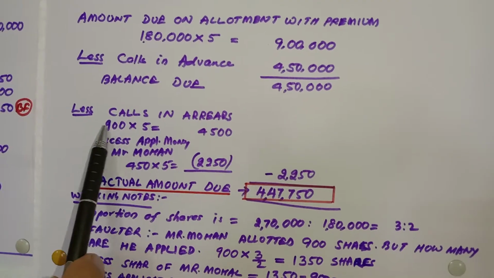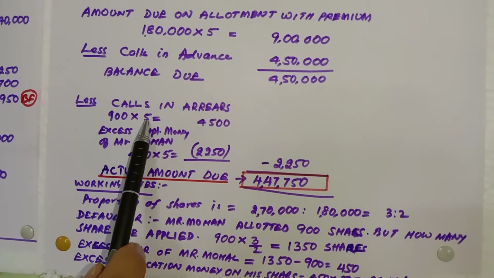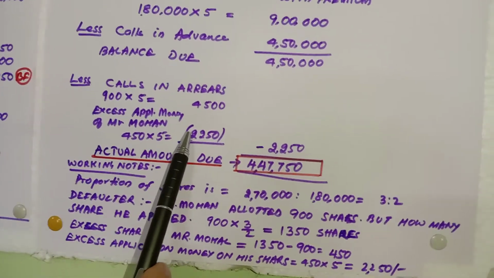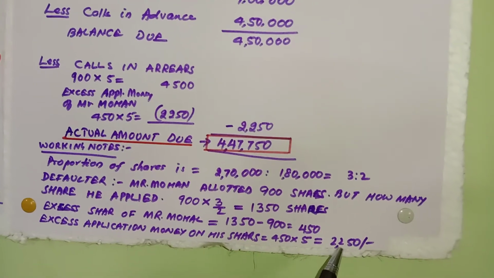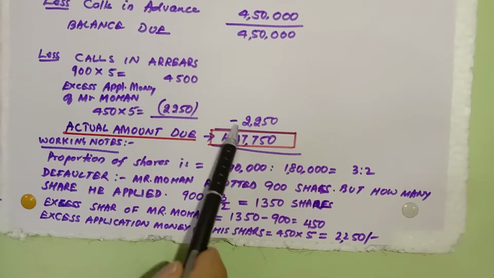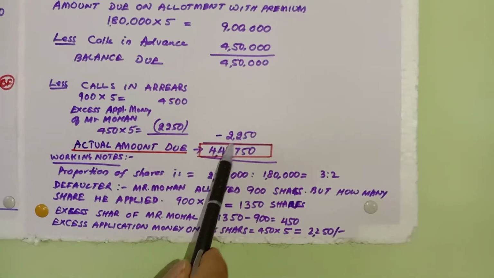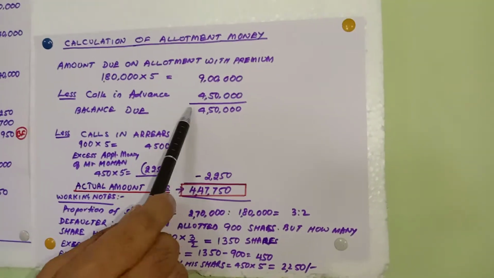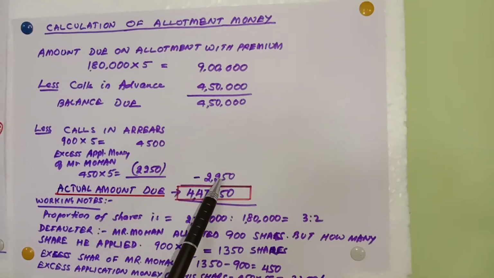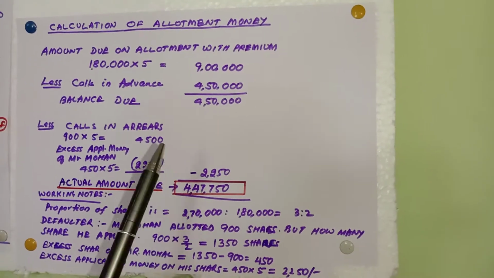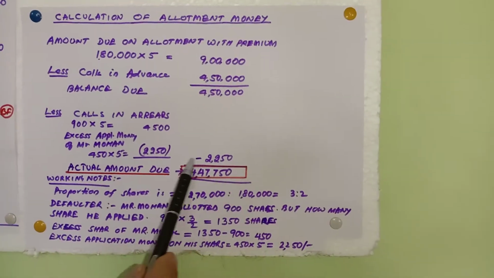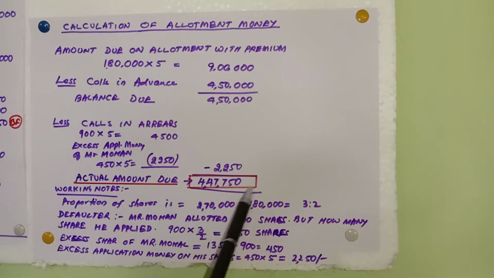So the calls in arrears of Mr. Mohan, 900 into 5, 4,500, minus 2,250, is the actual calls in arrears of Mr. Mohan. From the total balance we subtract, that is 4,50,000 minus 2,250, so you get 4,47,750. This is the actual amount due for the fourth journal entry.